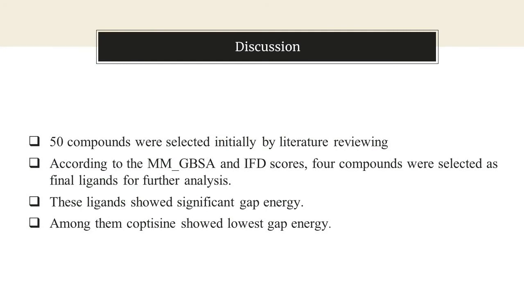Discussion. All of the selected ligands are predicted to have significant gap energy, representing their possibility to undergo a chemical reaction. However, among the 4 best selected ligands, copticin, with its lowest gap energy, was predicted to have higher probability to undergo a chemical reaction. I would like to draw the end of this presentation to a close by saying that further investigation could also be conducted on other compounds, as they had also showed convincing results in the docking analysis.